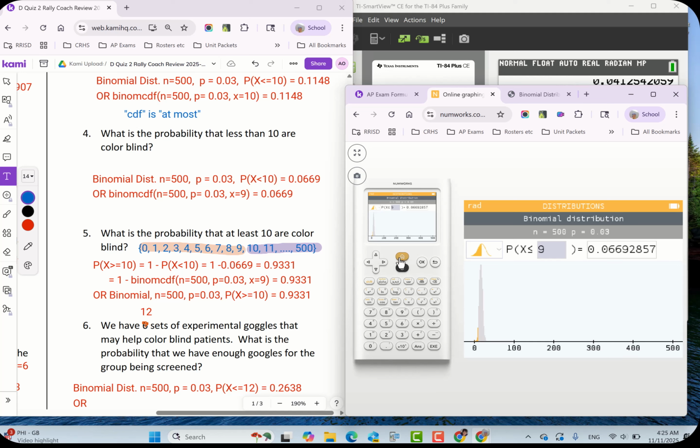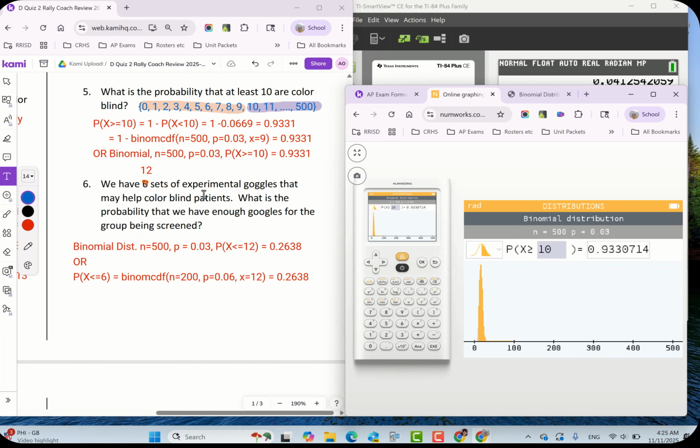Here, the calculator, so the NumWorks, the other side is the at least side. So let's go here. Change that to 10. There you go. And you get the same answer. Okay. And then we have 12 sets of experimental goggles that may help. What is the probability we have enough? So that means we want at most. So that we want the probability that we don't run out means we use at most 12 sets of these goggles. All right. And you can see it's 26.38.